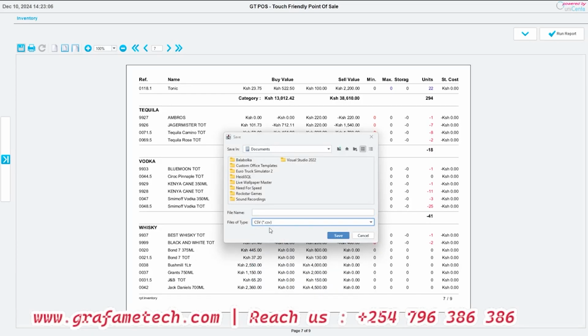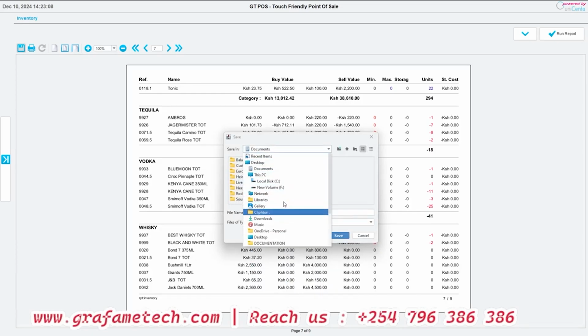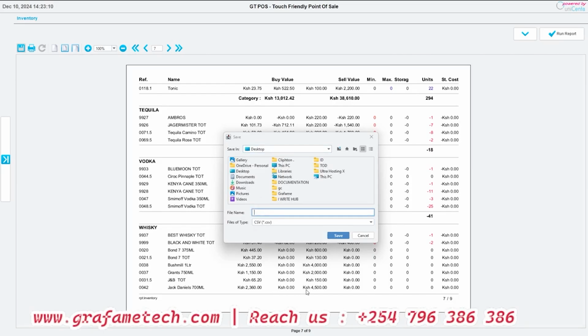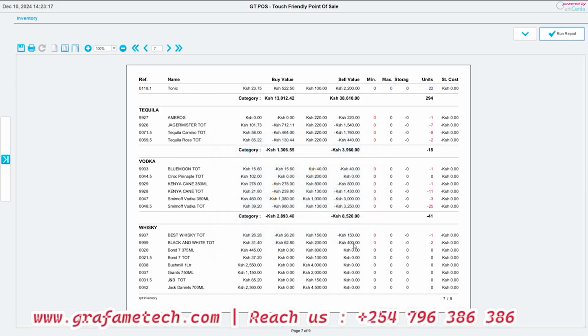Now we'll be using a CSV format, and then we can say maybe the desktop, and we can call it maybe the report of this date. You see, the system gives you full capability of exporting and also reviewing your reports and printing.